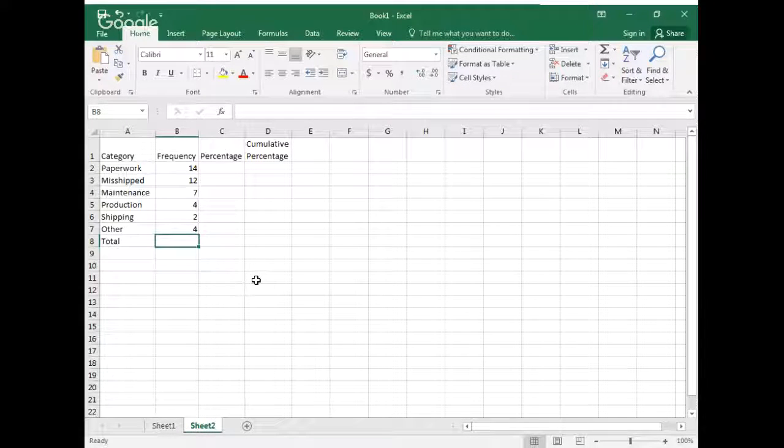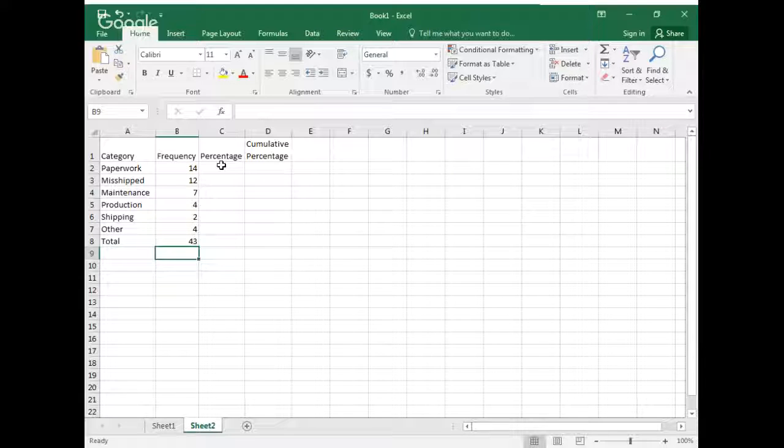So the hardest part of doing this in Excel is just doing the math. The first thing that we have to do after we get our sorted frequencies is total our frequency. So I am in the cell for total. I am going to go up to the total button. It's basically called the AutoSum button in Excel. And I'm going to choose sum, which is going to add up all of my frequencies, and then I'm going to hit enter, giving me the 43.